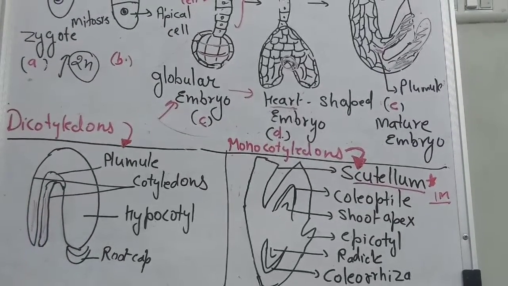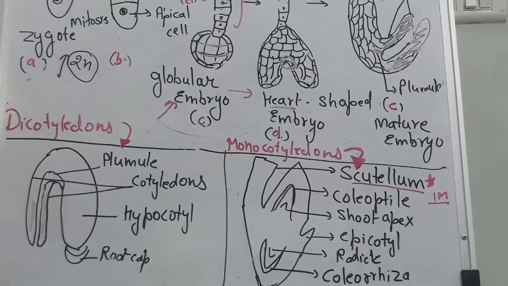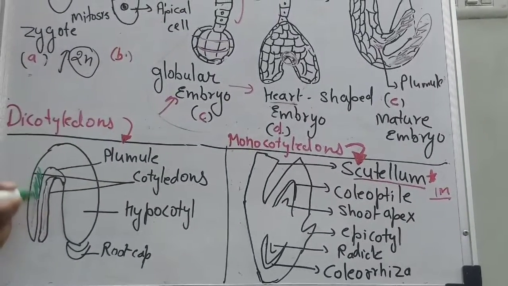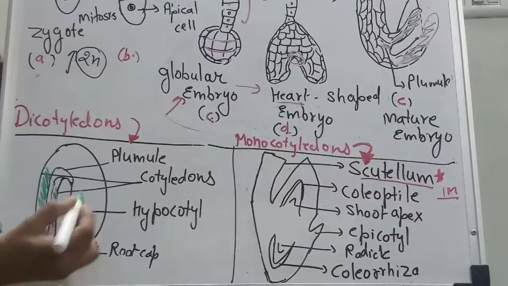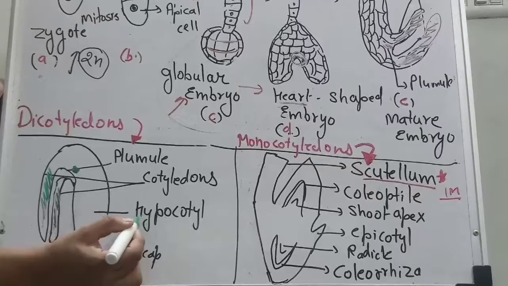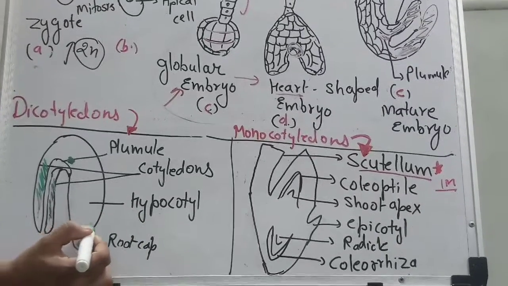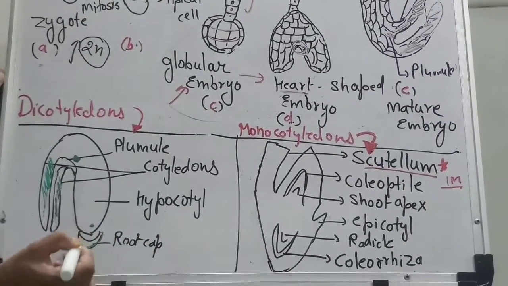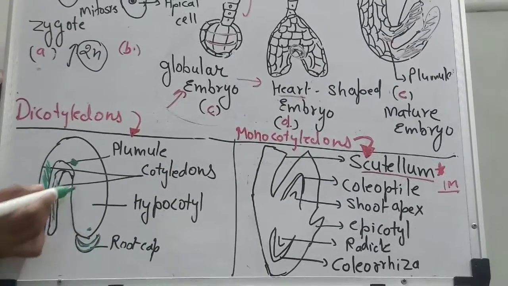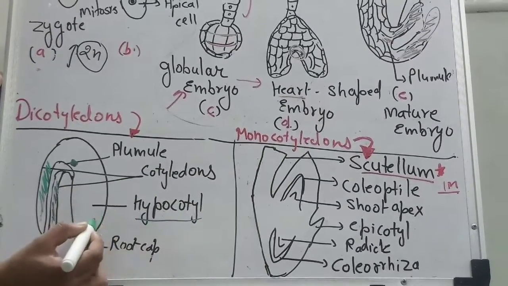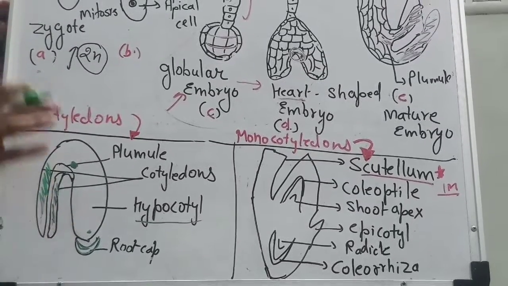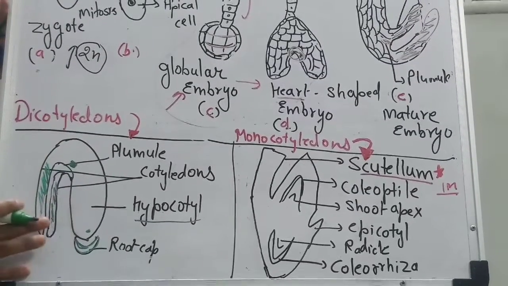You can easily see these are the cotyledons. This part is called the plumule, the upper part. The lower part has the radicle. It is covered by the root cap. This has two cotyledons. This is the hypocotyl, where we see the radicle part. So this is a typical diagram of a dicotyledon embryo.